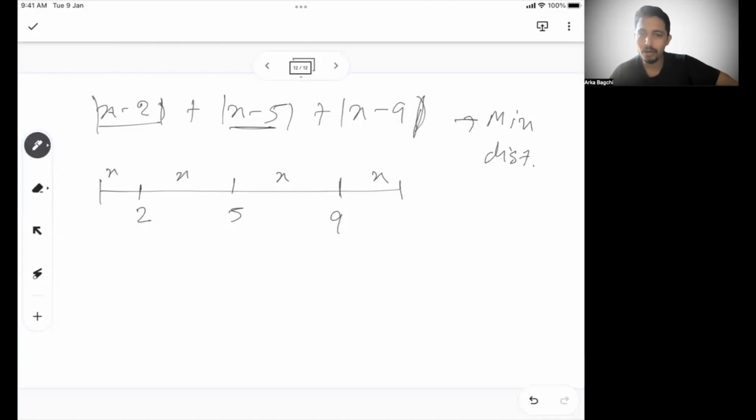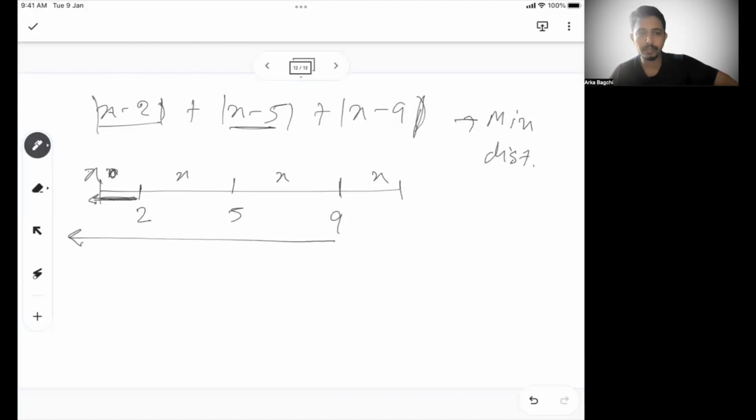Now, in order to find the minimum distance, I know if I put x beyond 2, then from 2 there will be a distance of x, and from 9 there will also be a distance of x. So you see this zone, let's say x is here.